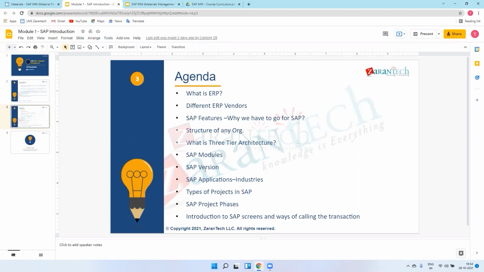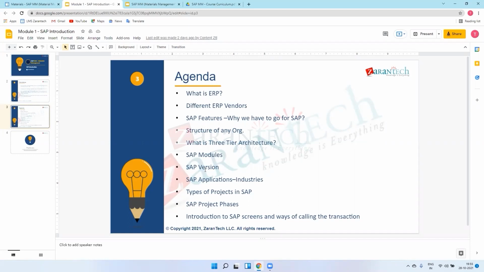HANA is the database. So it came with S4 HANA, simplified HANA. Everyone is converting from ECC to HANA. We will see that after the completion of training. So in SAP ERP ECC, they came with 5.0, because before 5.0 they were R3 4.7.